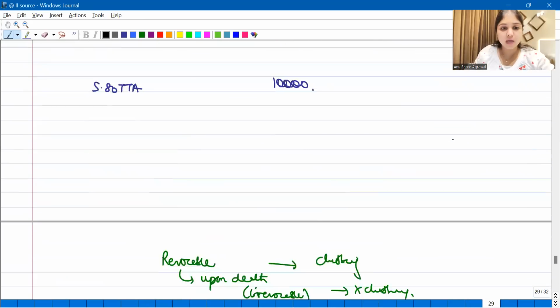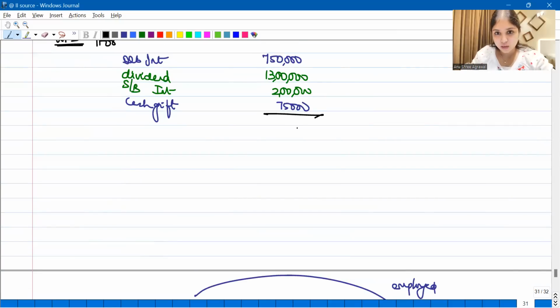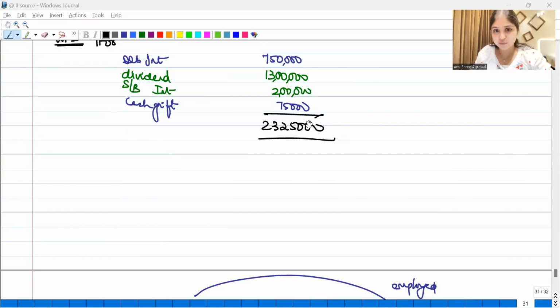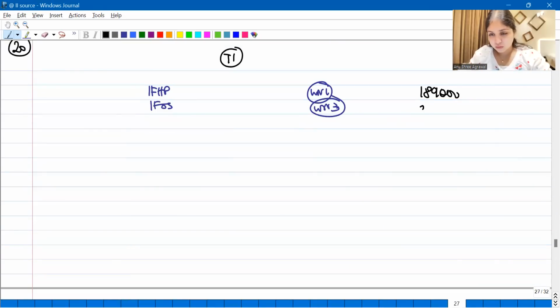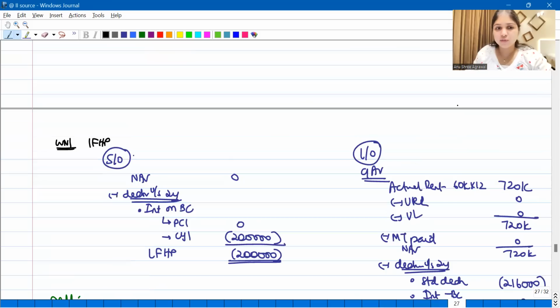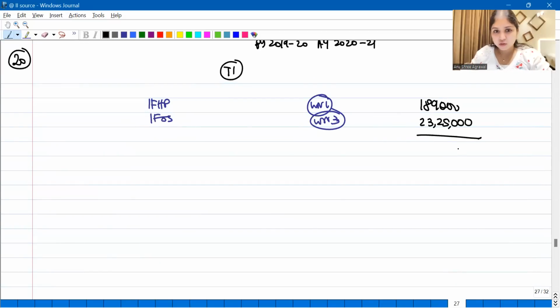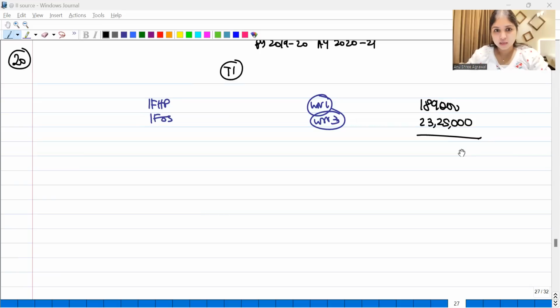Then IFOS is how much? Add up the IFOS numbers. 23,25,000. This is the IFOS number. Any other head of income? No other head of income we have. So what is this assessee's GTI?